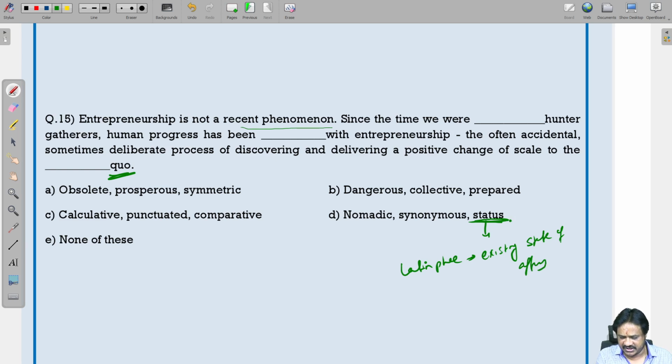Entrepreneurship is not a recent phenomena since the time we were nomadic hunter-gatherers. That means early man life. So the first word should be nomadic. Human progress has been synonymous, synchronizing, with entrepreneurship, the often accidental, sometimes deliberate process of discovering and delivering a positive change of scale to the status quo.